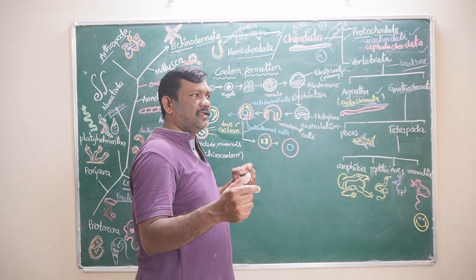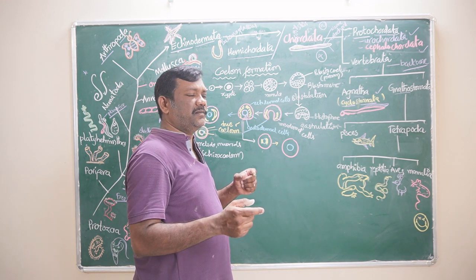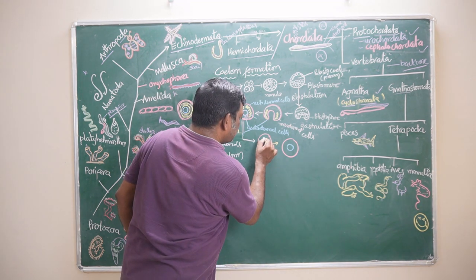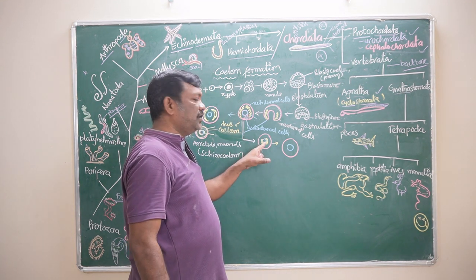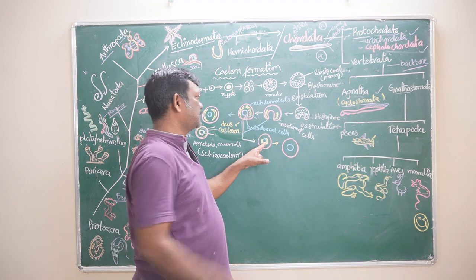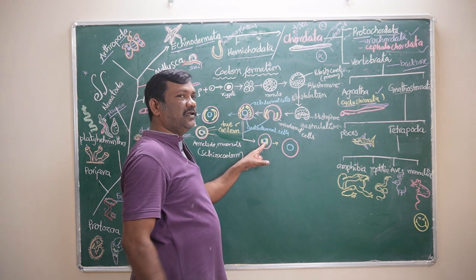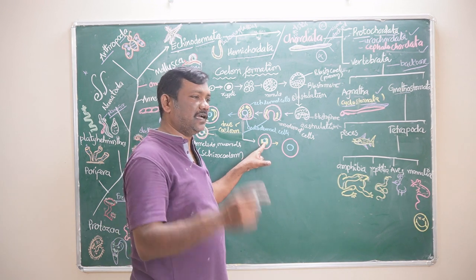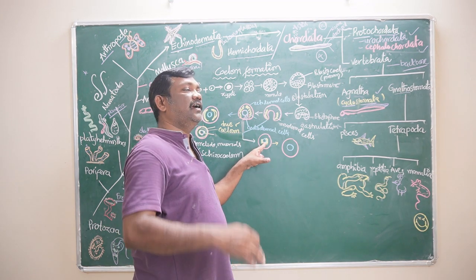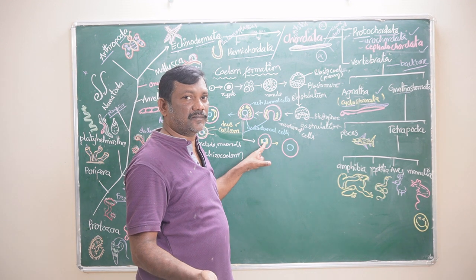What do you mean by enterocoelomates? What is the fate of this? This is going to form the digestive tract. The digestive tract is also called the gut, alimentary canal or enteron.